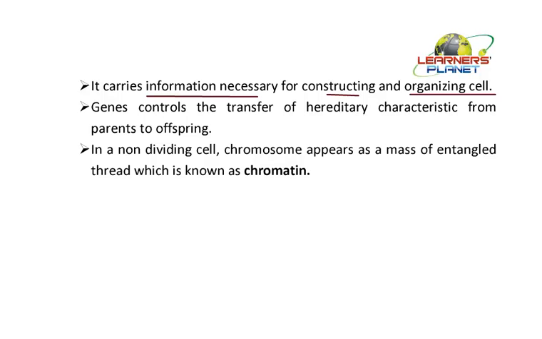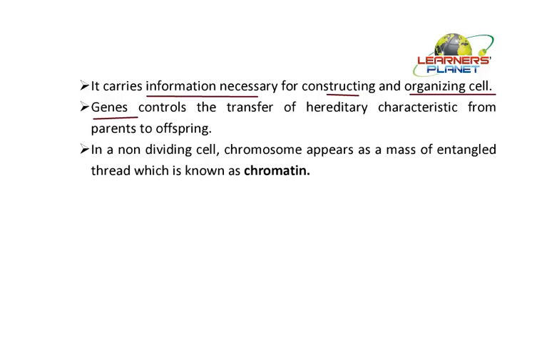So all this information center is located in the genes itself. Of course, they also control the transfer. When we say the information is transmitted from the parental generation to the offspring or the daughter generation, then what is actually transferring here is the DNA. So they control the transfer of this particular information from one generation to another.